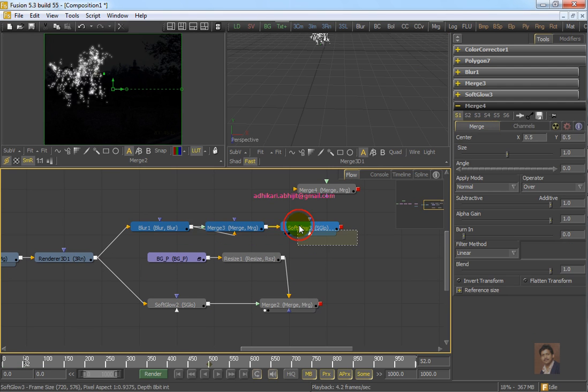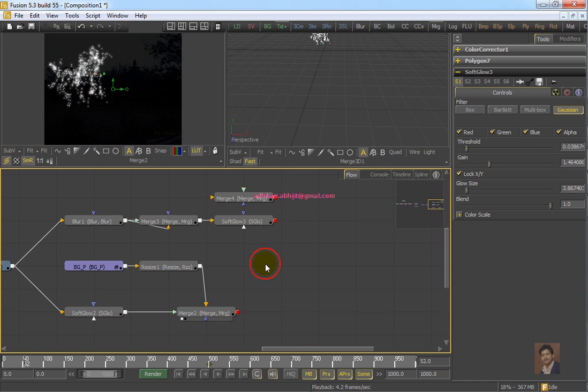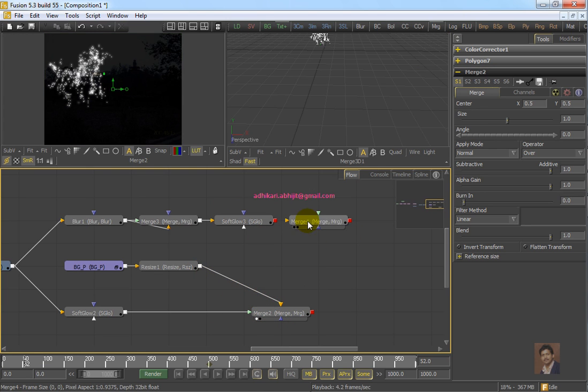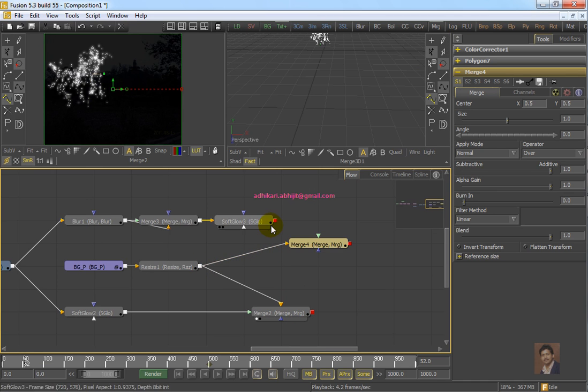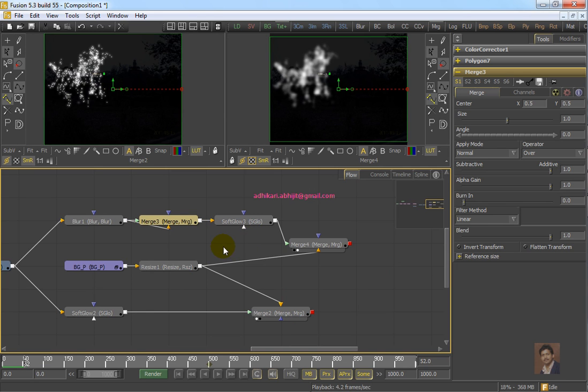One looks like smoke, one looks like particle fireworks.